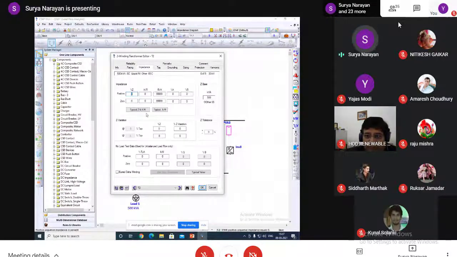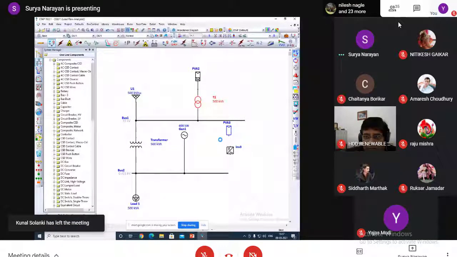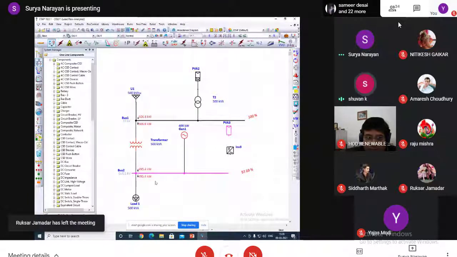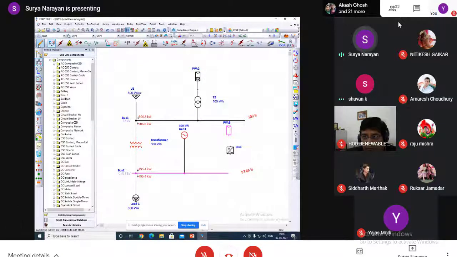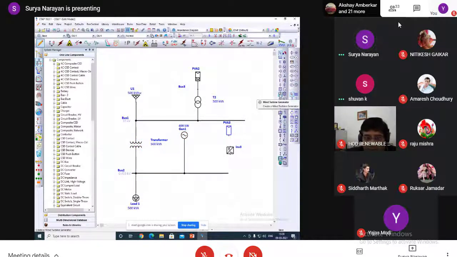Here, if we do not put any impedance data, it will show an error. Here you can see, like in the generator, we can get the data. In this system we can also connect a wind turbine.